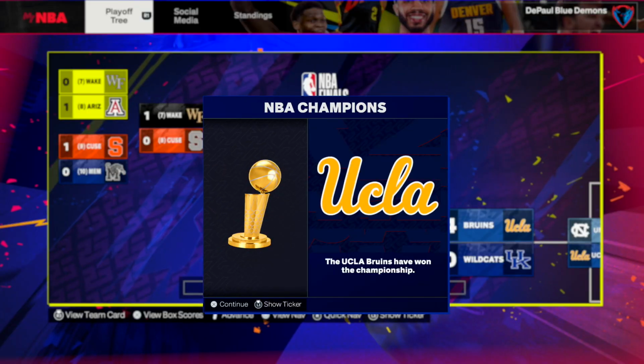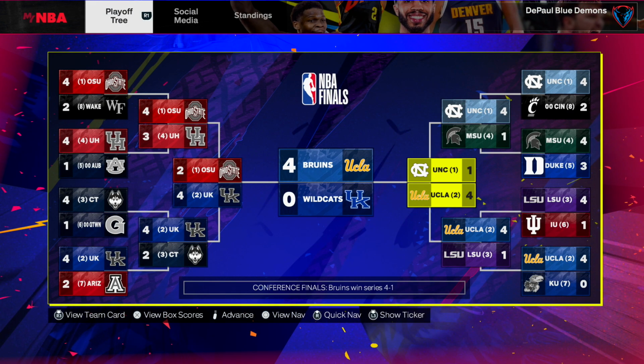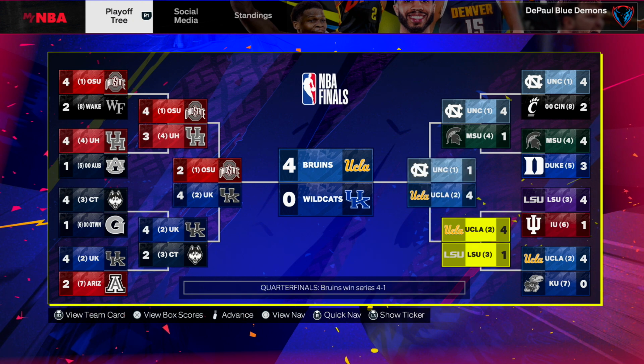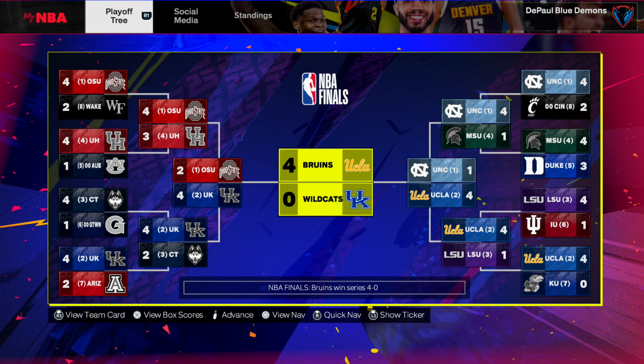Definitely not a shock to see UCLA win, although I accidentally stacked UCLA's conference like crazy. They had to go through some really good teams, but go through them they did. Kareem Abdul-Jabbar, 25 and 12 per game averages in the final. That's so good for an all-time roster. Wait, who'd they beat again? Okay, UNC, who's arguably a top 3 roster. LSU, probably a top 5 roster. And Kentucky, probably a top 6 or 7 roster. Like, I made it difficult accidentally for UCLA, and they still came through. Kentucky, a top 2 roster, probably.